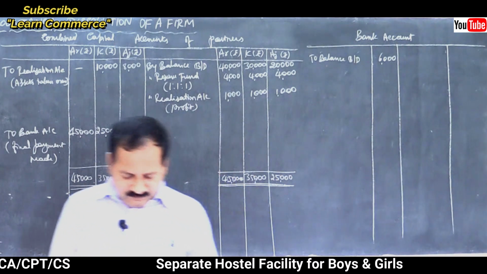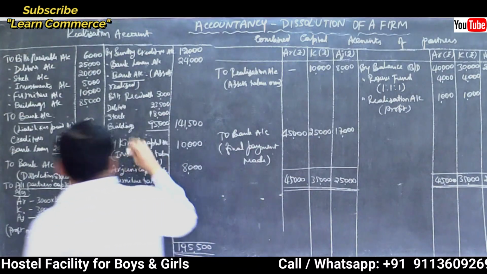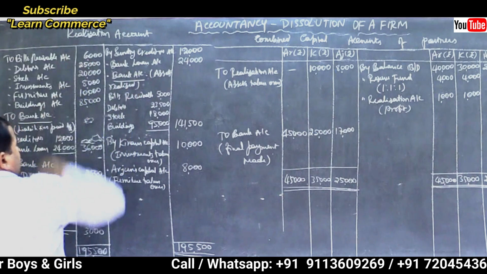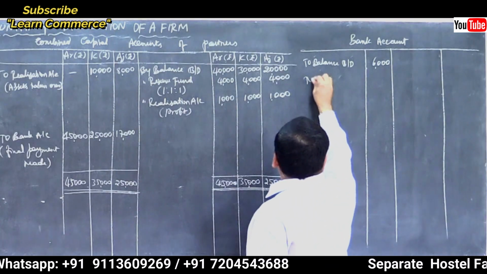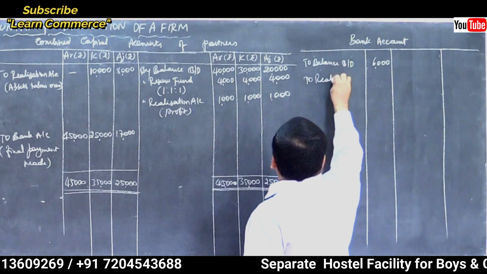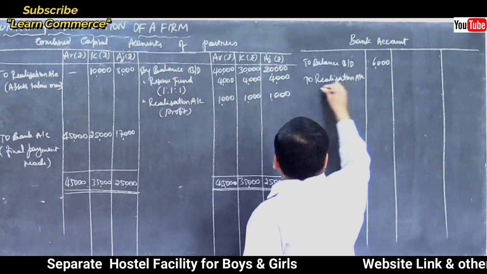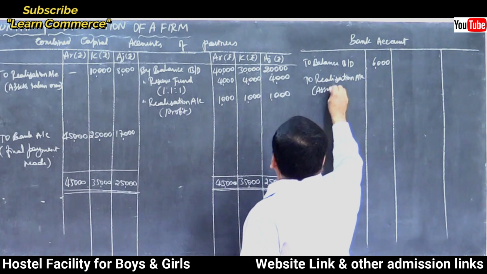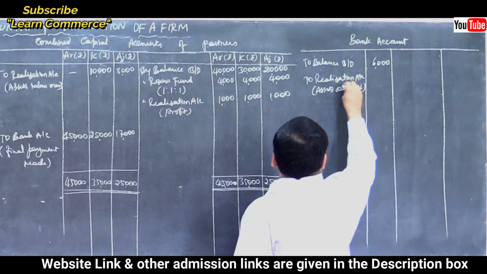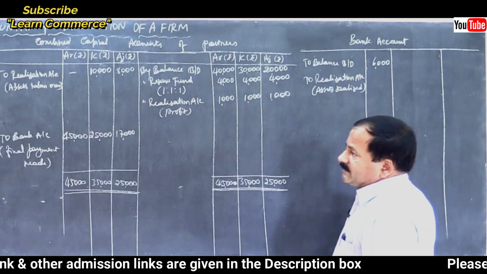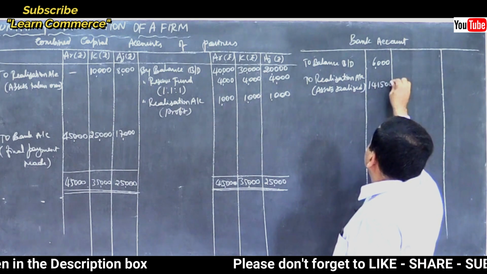Then there is sale of asset. Bank account related to realization account. So pass it on the debit side to realization account. Assets realized. How much? What is the amount? 1,41,500.